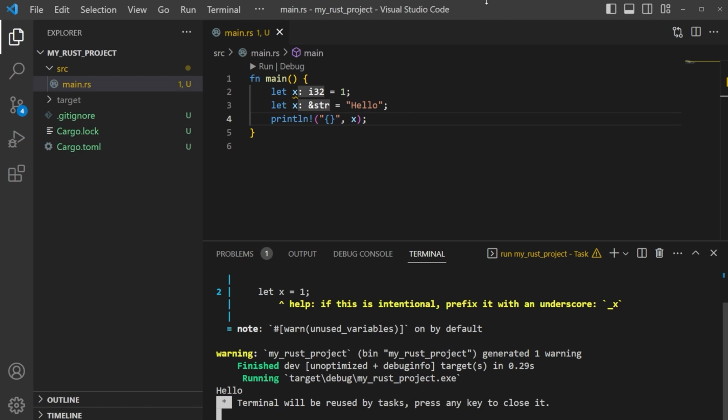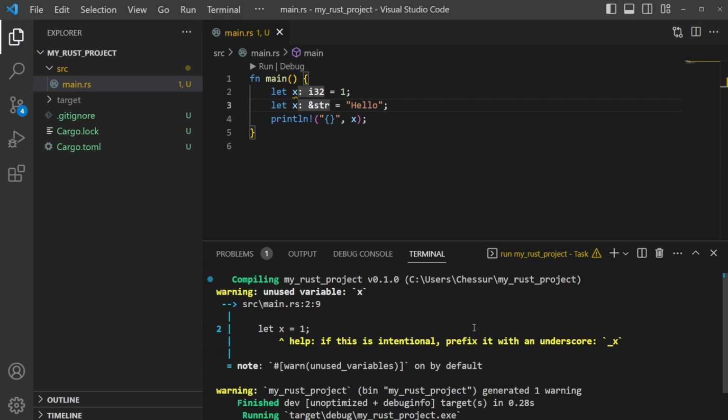Basically all shadowing is the ability for us to redeclare this variable of x within the same scope using the same name. So we had it as an integer before, then we changed it to a string, and that's perfectly fine. Let's go back to our example really quick. I do want to show you one thing. Again, we had that x equals hello, and we got a warning there. The warning is unused variable x. We have this variable that we're not actually using because we're declaring it and then we're redeclaring it. It's telling us, hey, if this is intentional, you can just put an underscore here to fix the error.